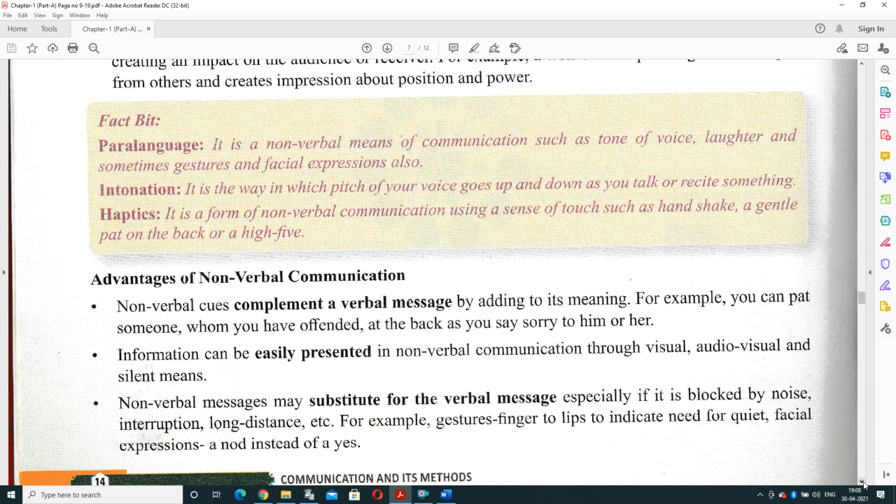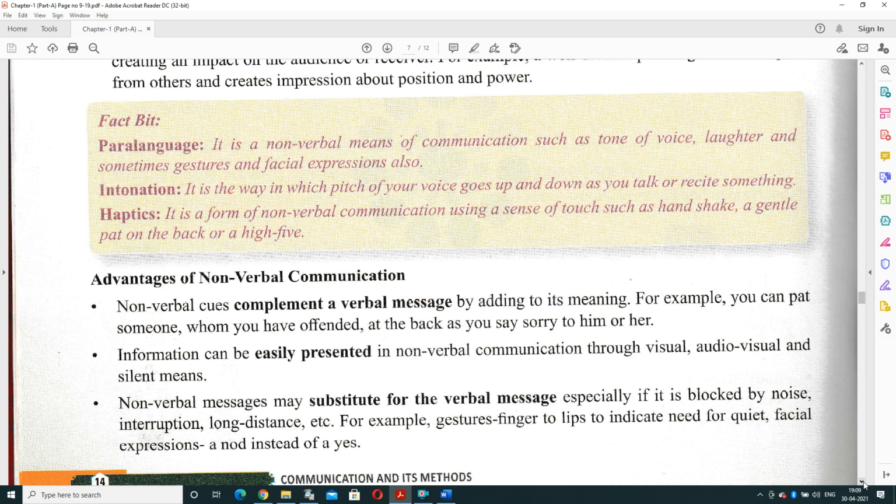Now, what are the advantages of non-verbal communication? Non-verbal communication cues complement a verbal message by adding to its meaning. For example, you can pat on the back someone whom you have offended as you say sorry to him or her. Information can be easily presented in non-verbal communication by using visual, audio-visual, or silent means.